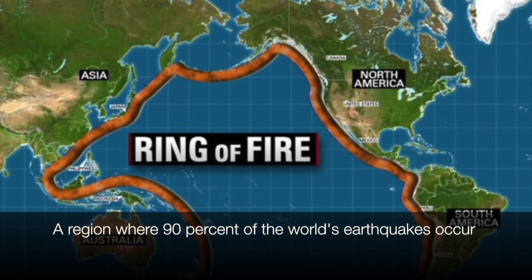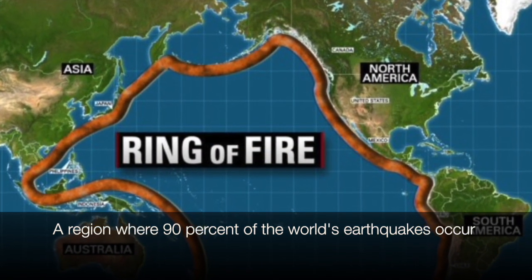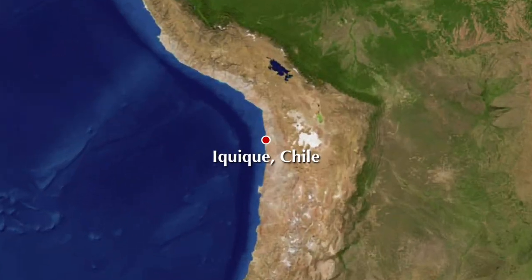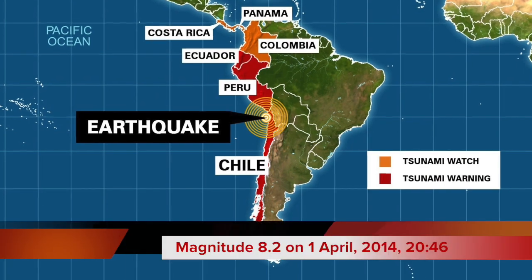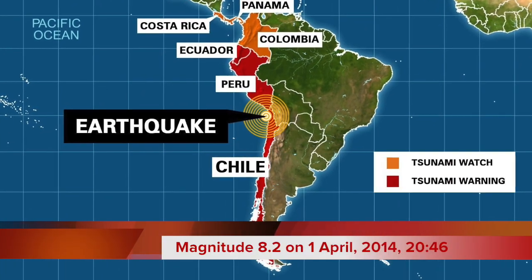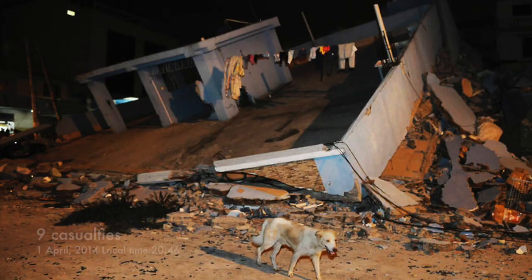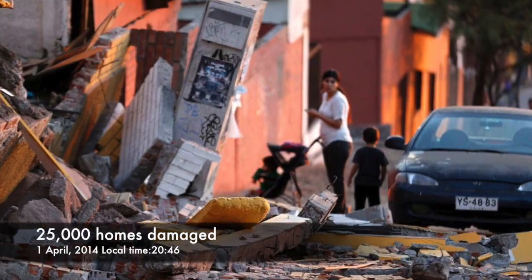The Ring of Fire is where 90% of the Earth's earthquakes occur, bringing us to Chile. On the 1st of April 2014, at 8:46 p.m. local time, an earthquake measuring 8.2 on the Richter scale struck Iquique, Chile. Aftershocks and a tsunami soon followed. There were 6 fatalities, 9 casualties, and 25,000 homes damaged.